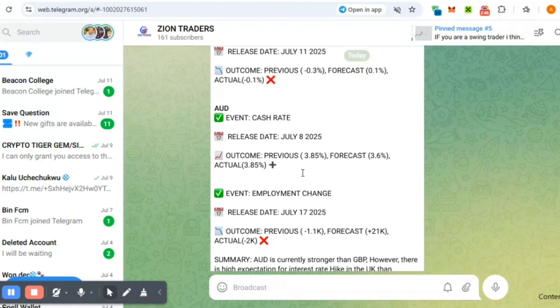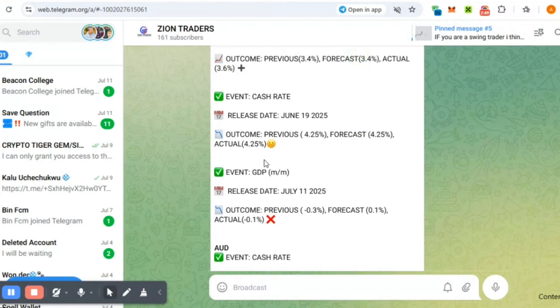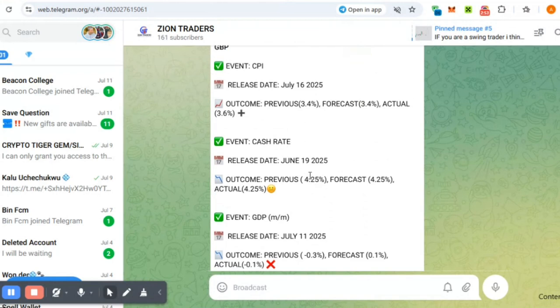But in the case of GBP, we can see that the CPI, which is the inflation, is high in the UK, and this calls for interest rate hiking so as to tackle this inflation, right? So that's pretty much it, guys, in summary.